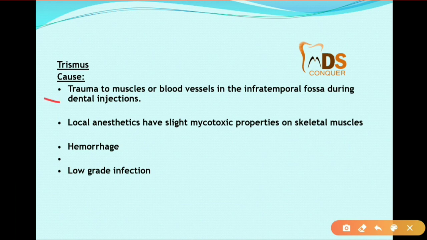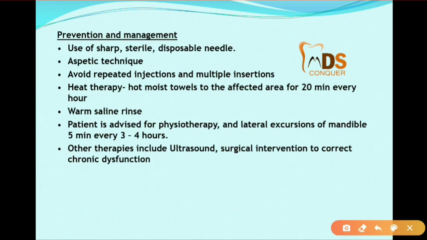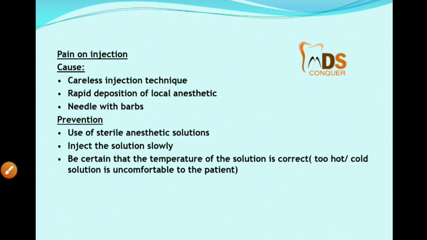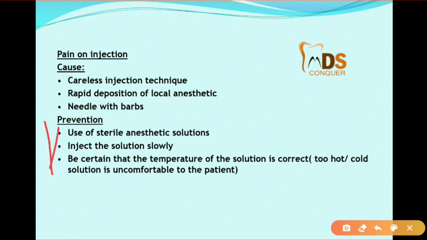Then trismus, maybe because of trauma or injection with myotoxic properties, hemorrhages, or a low-grade infection. So prevention, use sharp and sterile needles, aseptic techniques, and multiple injections should be avoided. Management includes heat therapy like moist towels to the affected area for 20 minutes, warm saline rinse, physiotherapy and other therapies like ultrasound, and surgical intervention can also help in the management of this trismus. Then pain on injection, maybe because of careless injection technique or rapid deposition of the injection. To prevent this, use sterile anesthetic solutions and inject the solution very slowly.